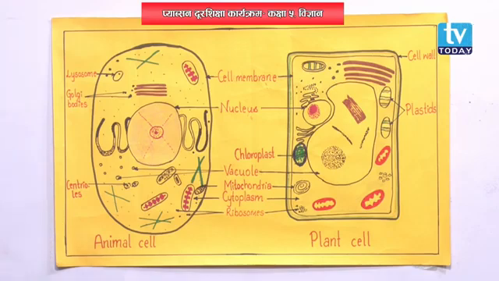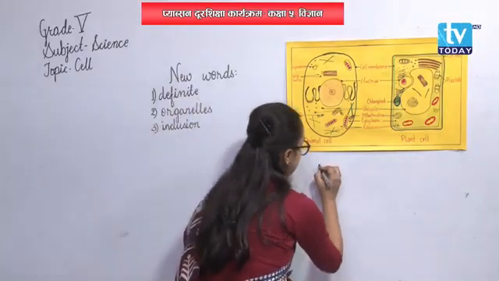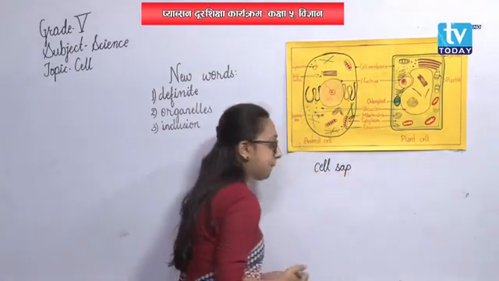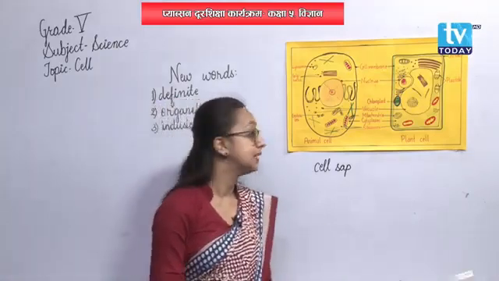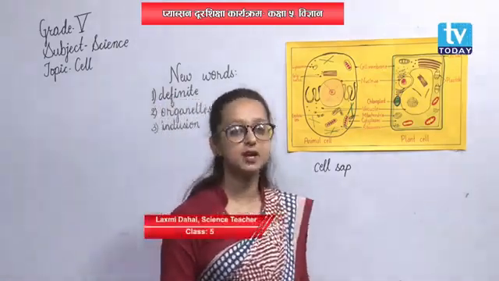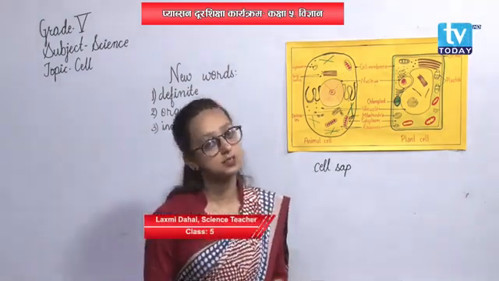And vacuole, it contains cell sap. Vacuoles contain cell sap. What is cell sap? Cell sap means a watery solution of sugar and salt. It is the mixture of sugar and salt.